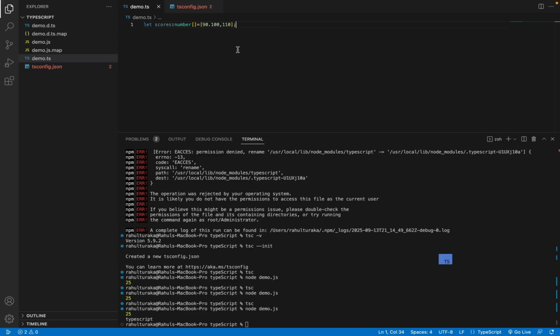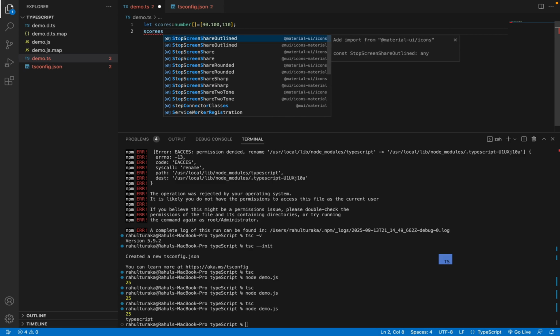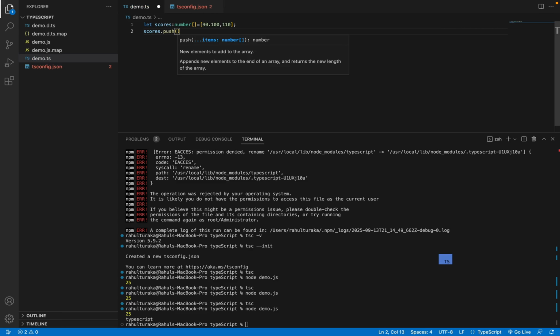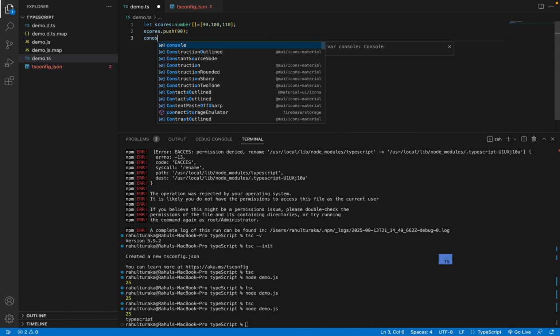Like this. Let's say we try to add a value, let's use push. If I try to add a string here, something like this, see, it automatically has thrown an error. Argument of type string is not assignable to parameter of type number. So we need to only push numbers. It only allows numbers. See, it allows the numbers.